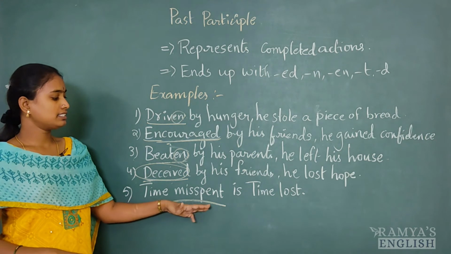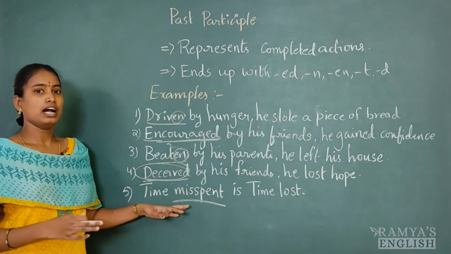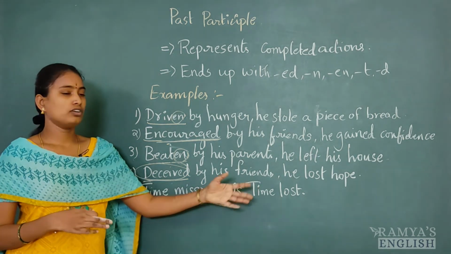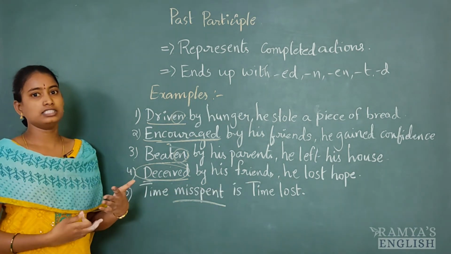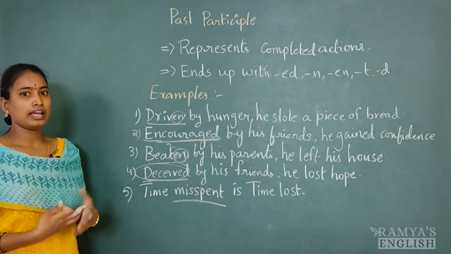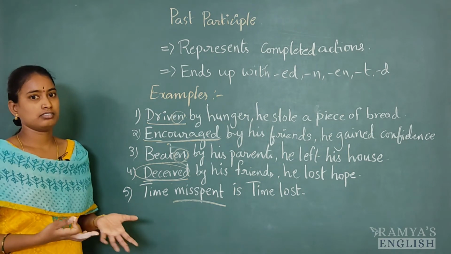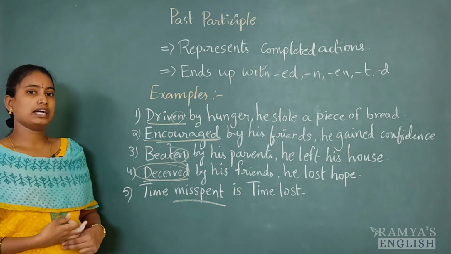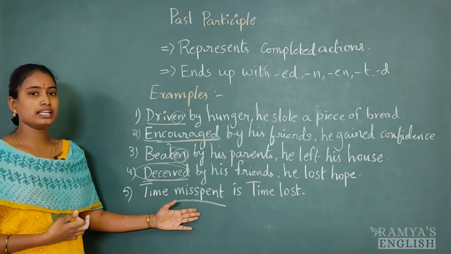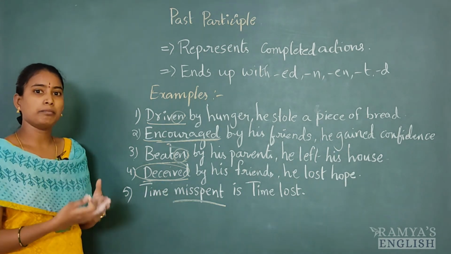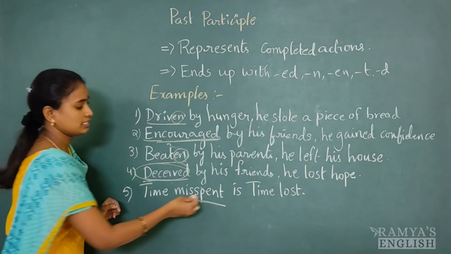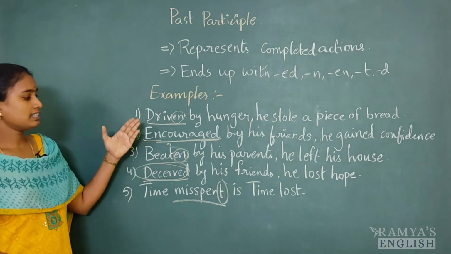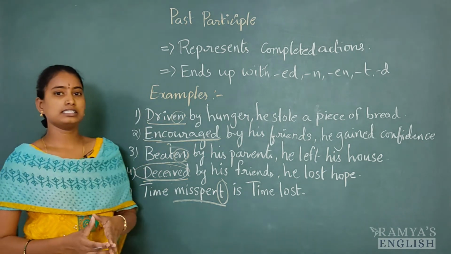So we can divide this sentence into two forms like I misspent my past time. That time was lost. I cannot get the time back again. Time has got wings. So here this misspent is past participle. It is denoting the past action, which means completed action, and it ends up with T here. So these are the examples of past participle.